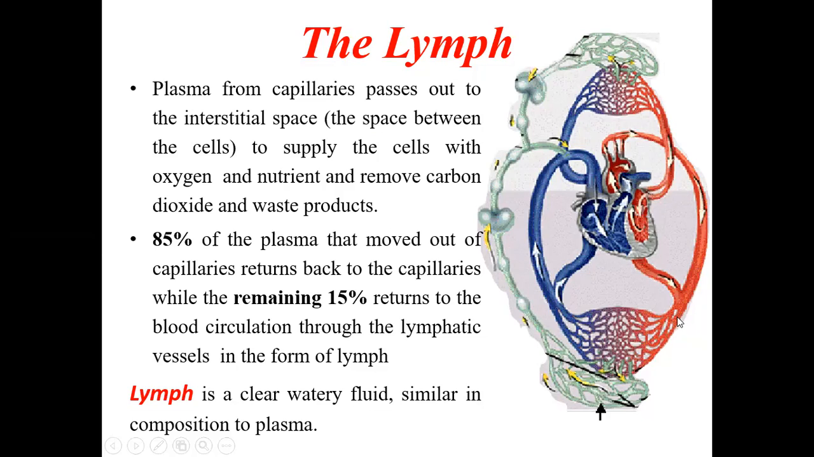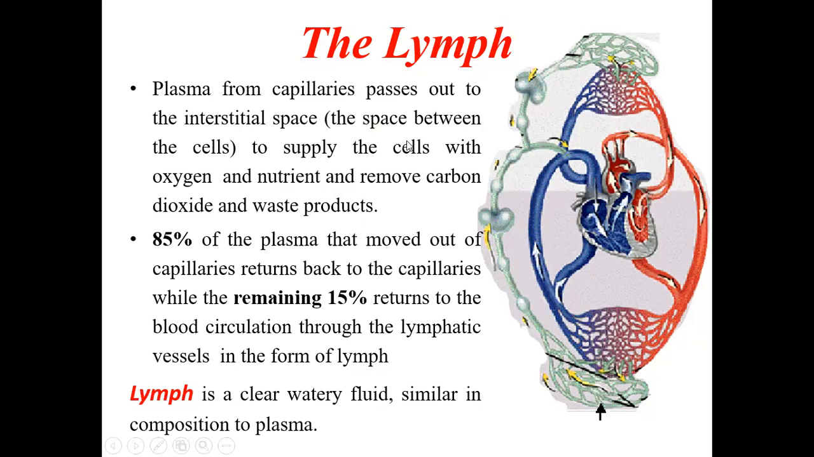So if you see here, the blood will be flowing through the cells and tissues, and it will drain into the cells and tissues. Then it will return back as the venous system. A small quantity of fluid will remain as the interstitial fluid or the tissue fluid in between the interstitial spaces.